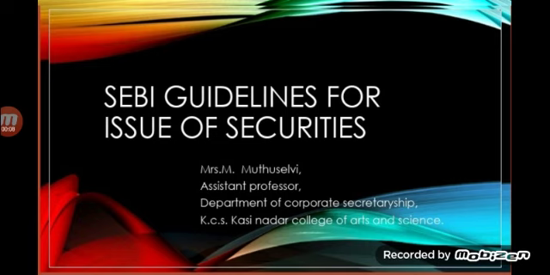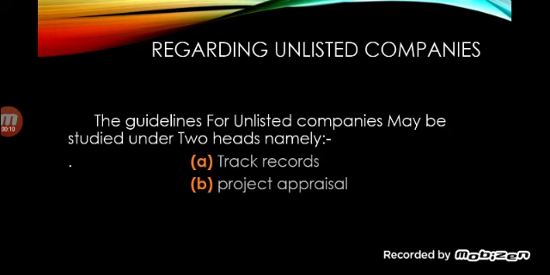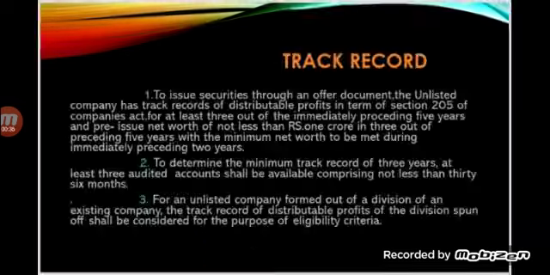In this session, we will discuss the SEBI guidelines for issue of securities. The guidelines will be classified into two types. First one is unlisted companies and the other one is listed companies. Regarding unlisted companies, the guidelines will be classified into two types. First one is track record and the other one is project appraisal.